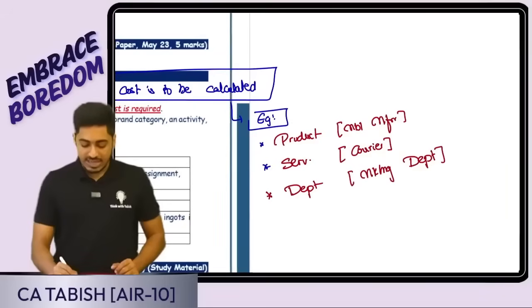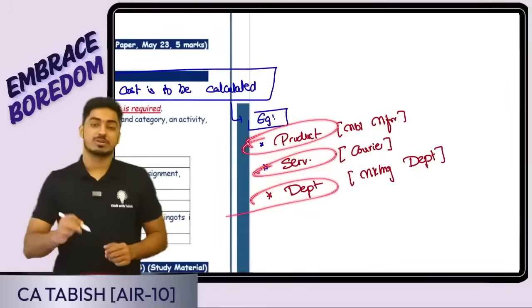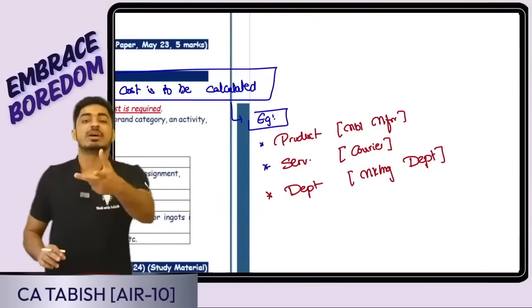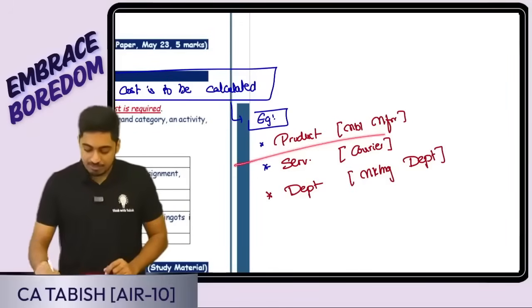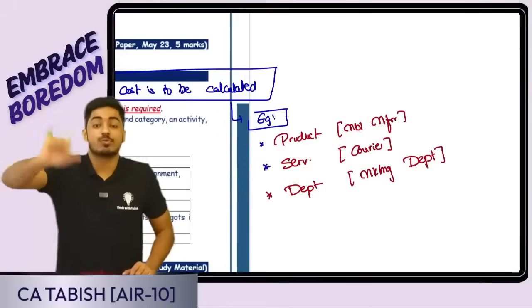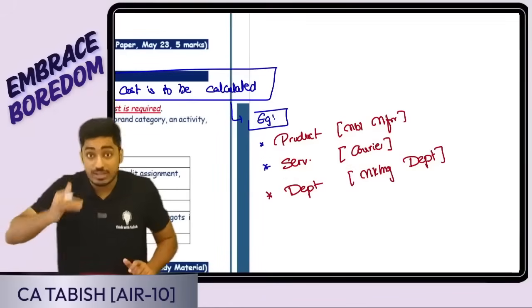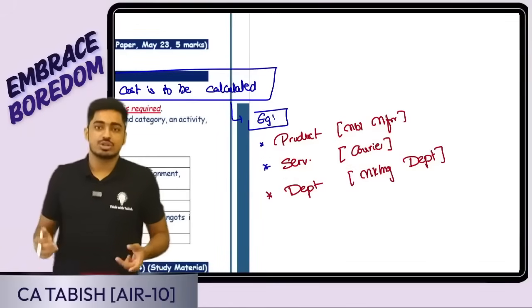Yes, my cost object can be a product also, service also, department also. Product. Suppose I'm a mobile manufacturer. Yes, I want the cost for a mobile, for that product. Service. Suppose I'm providing courier service. For what I want the cost? I want the cost for that one courier service. That is going to be my cost object.